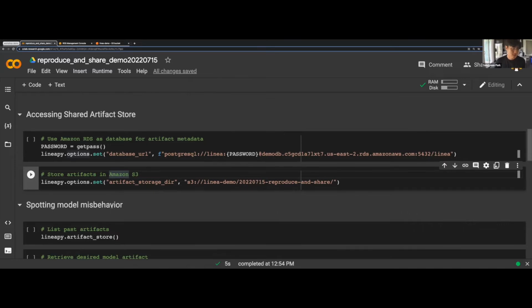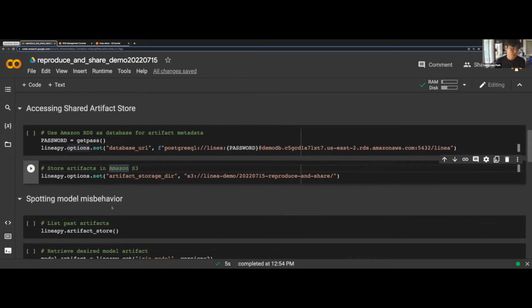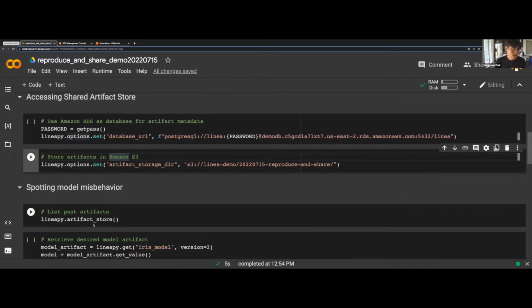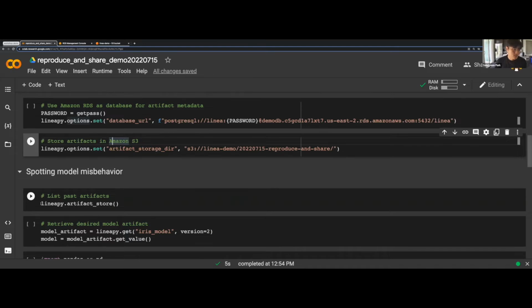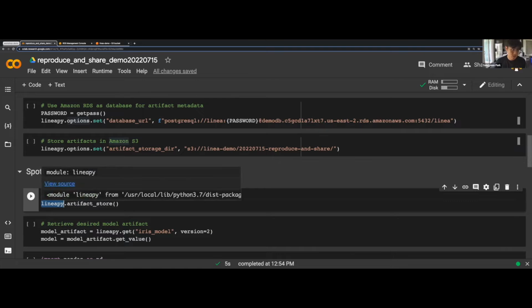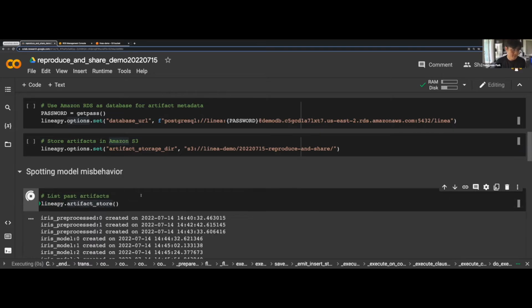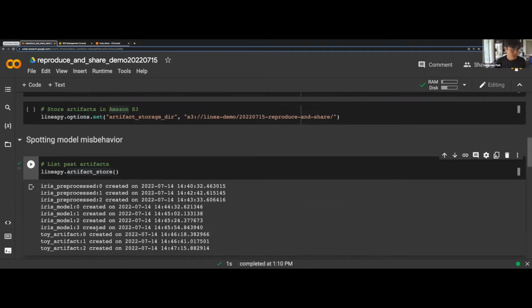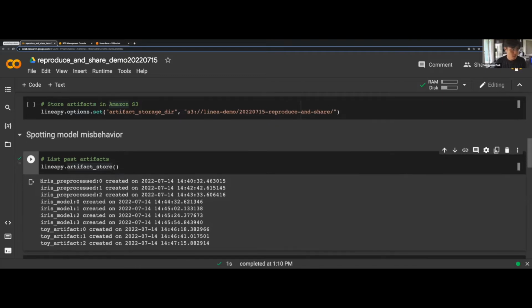What that means is that we should be able to query this store. How you do this is using this API called the artifact store. We've already imported this library, LineaPy, and we just use the artifact store. And when we run that, you will see artifacts here pre-populated, so you can consider it as test work from somebody else.